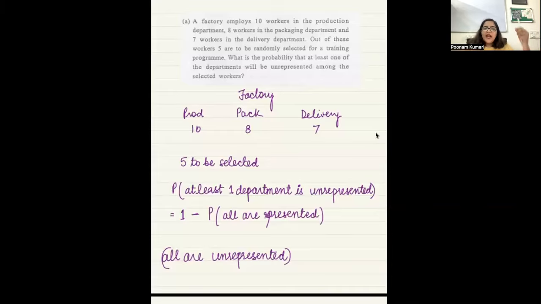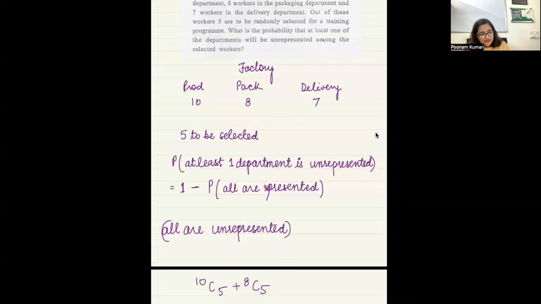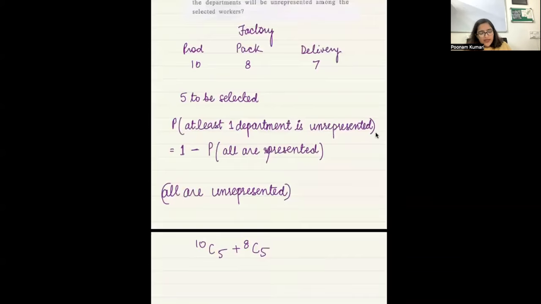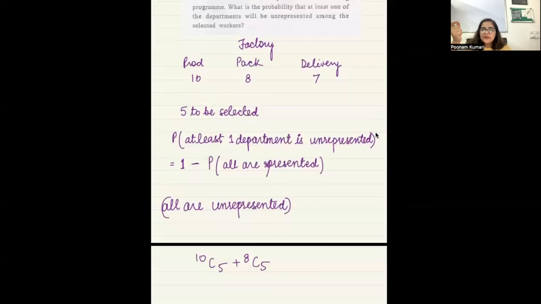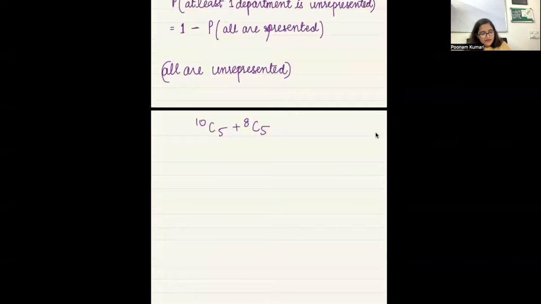So can I write the term unrepresented by complement? If a production person is represented, I will write P. If production is not represented, I will write P prime.